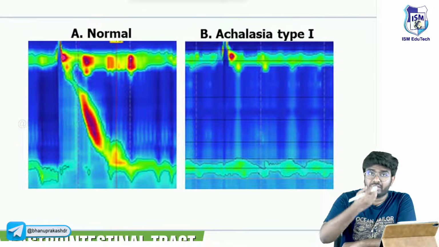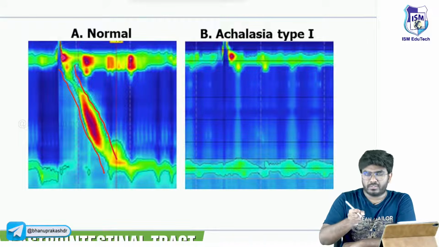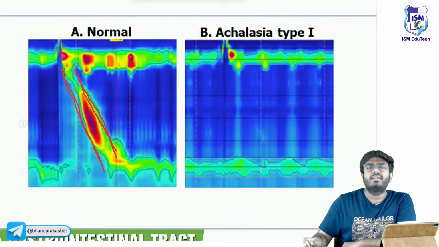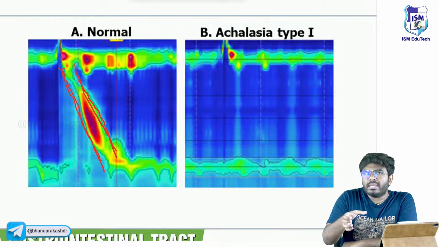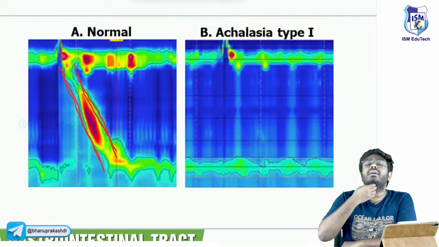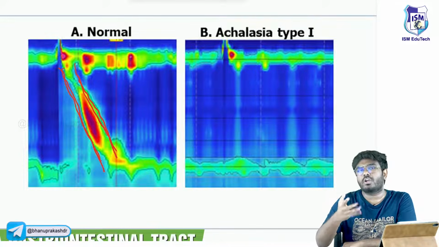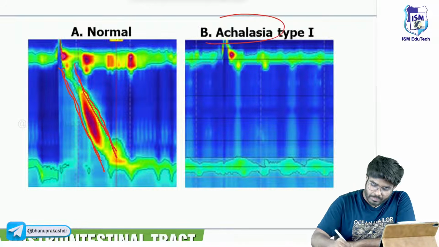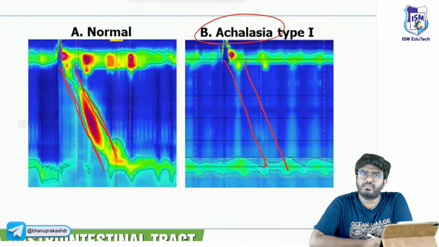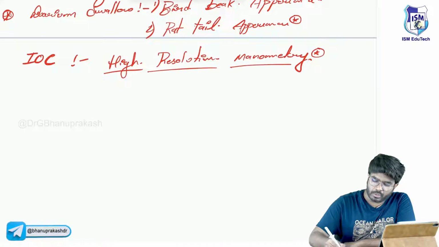So this is the normal person. Whenever he is swallowing, you can see the normal thing. In manometry, the esophagus is getting dilated, everything is okay, contractions are there. I should say, in Achalasia Cardia, not only is the lower esophageal sphincter tightly contracting, to be very frank, the contractions in the esophagus are also lost. The esophagus is also not contracting. So that's why in a patient who is having achalasia, there is no contraction in the esophagus. So the investigation of choice is high resolution manometry.